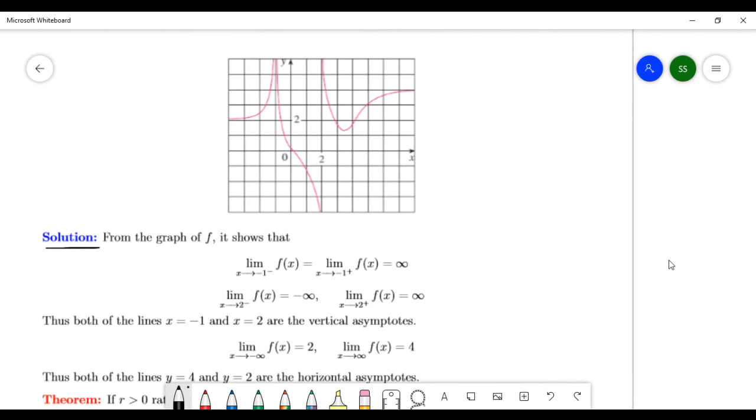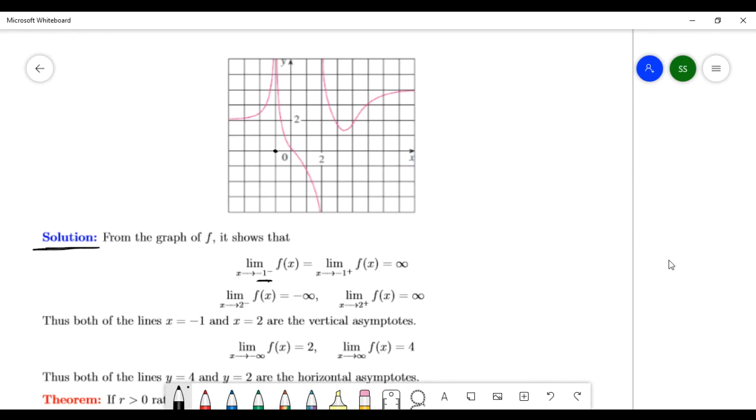See the solution. When x goes to minus 1 from the left, that is x goes to minus 1 minus, where is the minus 1? Minus 1 is here.